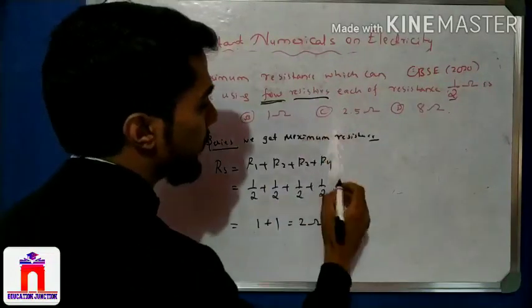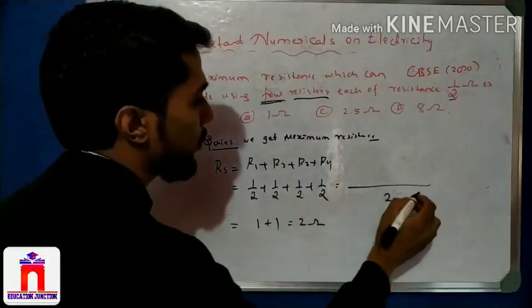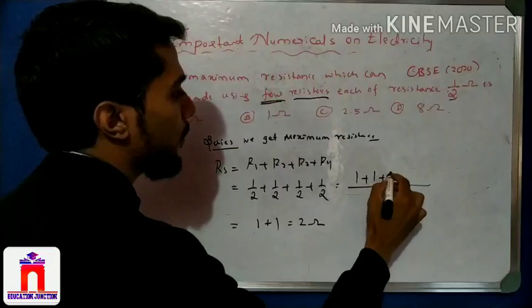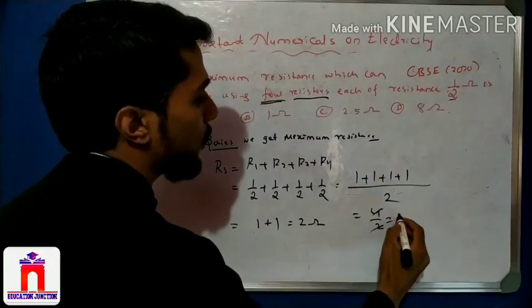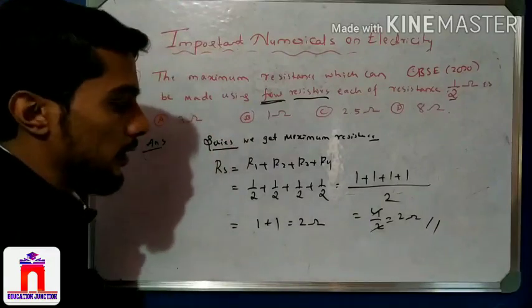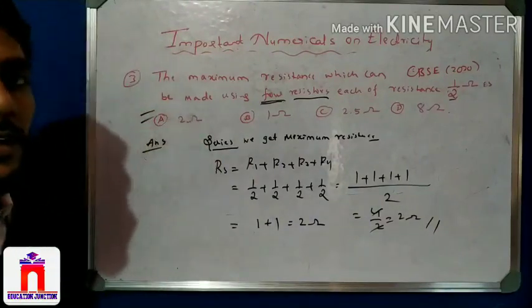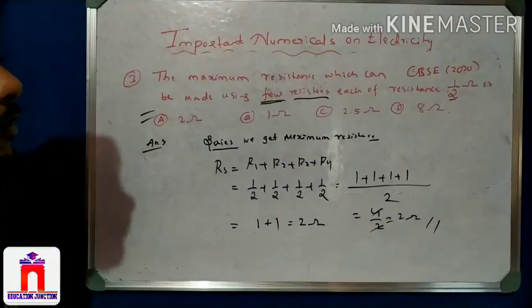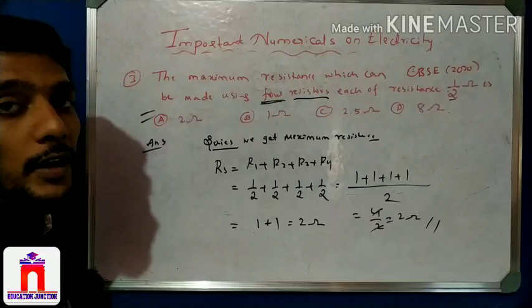If you do not understand that, do it like small children: LCM is 2. So 1 plus 1 plus 1 plus 1 is 4 by 2, which is 2 ohm. So the answer is 2 ohm, option A. See how simple the problem is. If you have heard about CBSE, we say it is a very difficult examination.